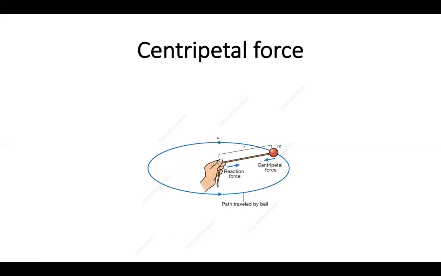And we can see this when we look at the earth orbiting the sun, or the moon orbiting the earth. While the moon is going around the earth, there is a force that the moon is exerting towards the earth as it goes around in circles. It's called centripetal force. So centripetal force is a kind of force that is moving around in circles. So let's say your hand is the earth and the ball is the moon, exerting centripetal force towards the earth. Okay, so these are the three types of forces that we will see this week.